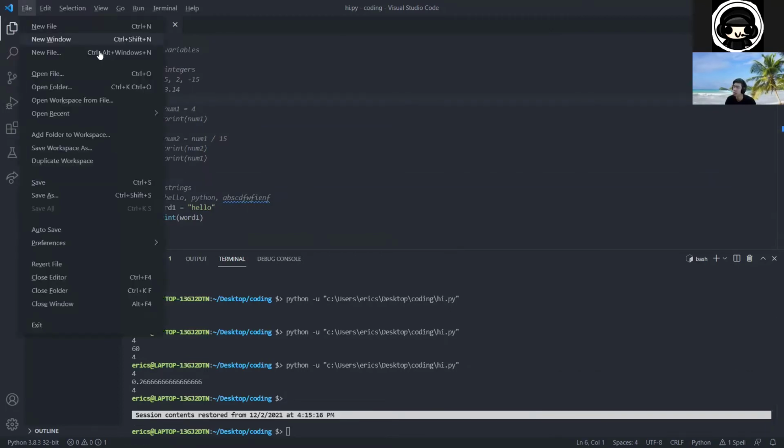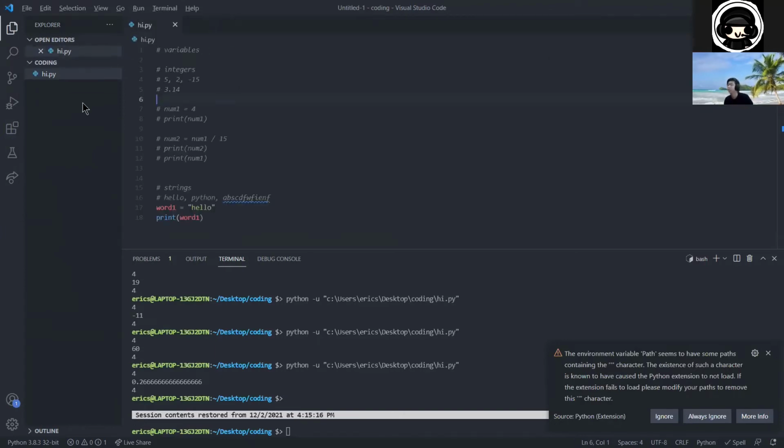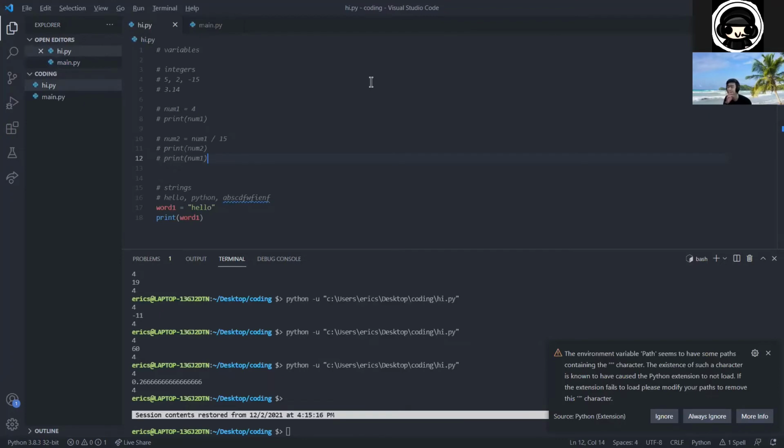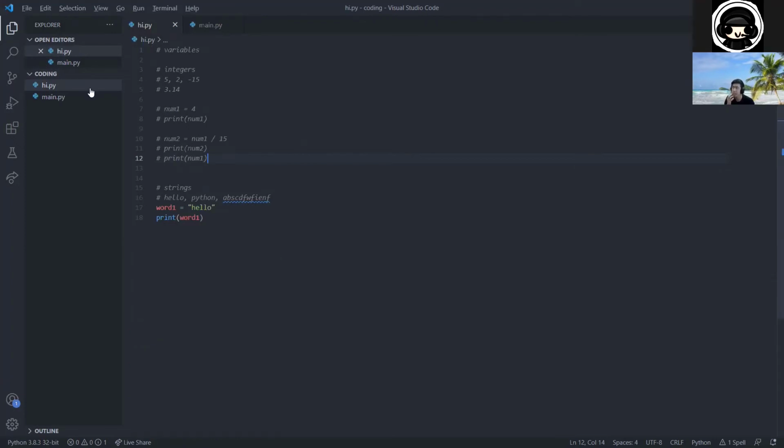So File, New File. So create new text file. Okay, never mind. Just do it the other way, where you click this button here. It's much easier. You click this button here and you type whatever you want, and make sure it's .py. And yeah, you can just use PyCharm instead. It actually is better, but VS Code is a bit more beginner friendly. So, anyways, that will get you to be able to code in VS Code. So, anyways, back to the variables.